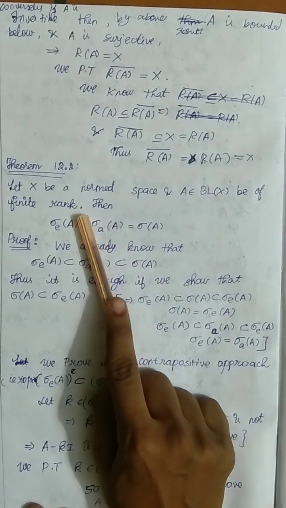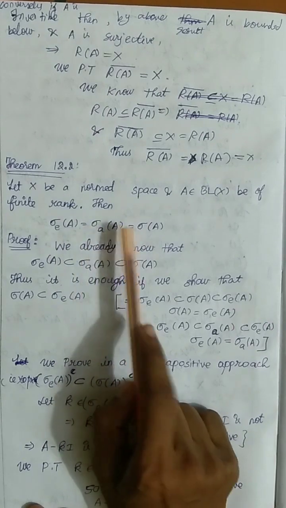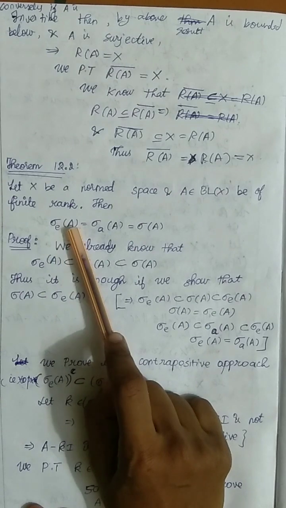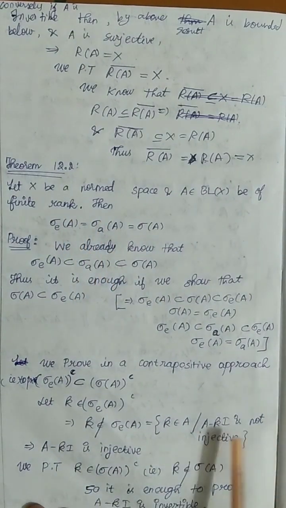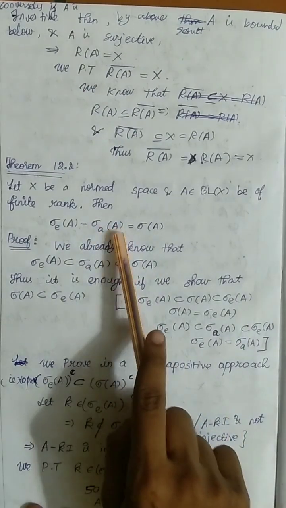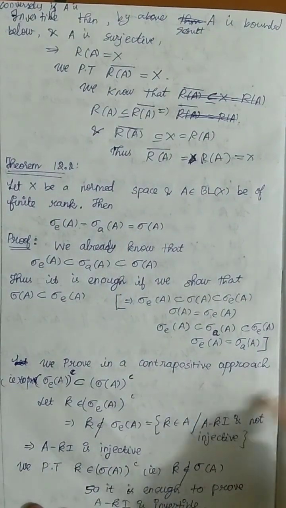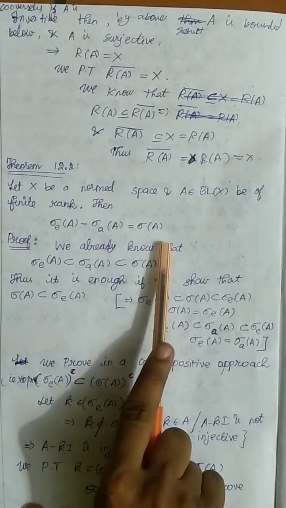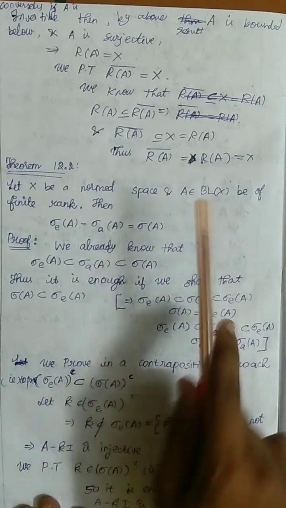Then we have to prove that sigma E of A equals sigma A of A equals sigma of A. Sigma E of A is the collection of K belonging to the field such that A minus Ki is not injective. Sigma A of A is the collection of K such that A minus Ki is not bounded below. And sigma of A is the collection of K such that A minus K is not invertible. We have to prove that all are the same.